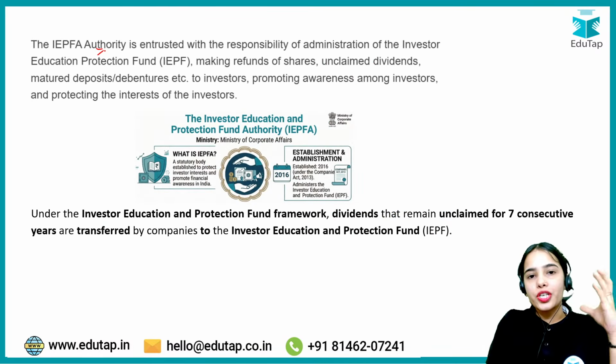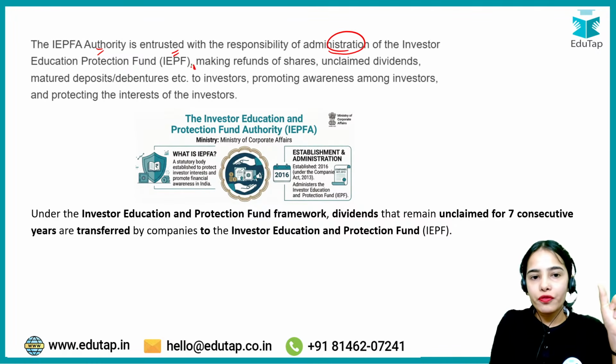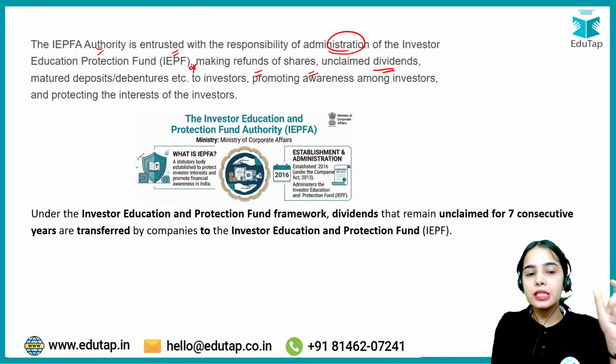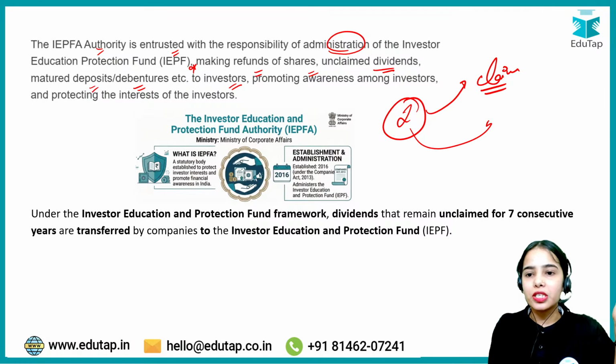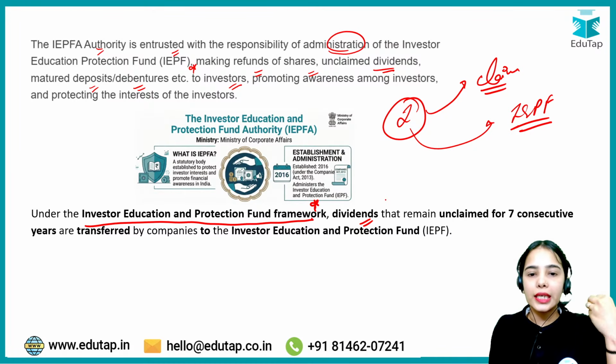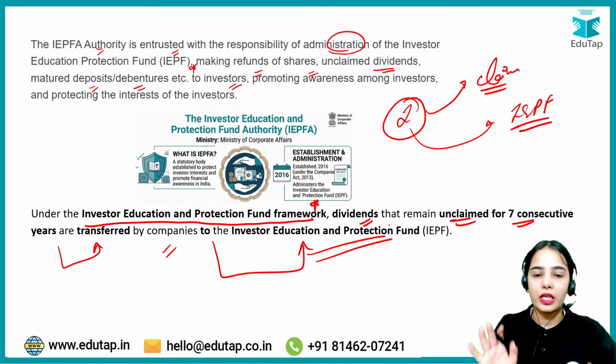IEPFA, that is the Investor Education and Protection Fund Authority, is entrusted with the responsibility of administration of the Investor Education and Protection Fund, making refunds of shares, unclaimed dividends, matured deposits or debentures, etc., which are kept with the company, to investors. So investors will be able to claim their money back even after 7 years, but they will have to take the money from the Investor Education and Protection Fund. Under the Investor Education and Protection Fund framework, dividends, shares, and the interest on bonds, if they are unclaimed for 7 consecutive years, are transferred by companies to the Investor Education and Protection Fund. This is the basic idea.